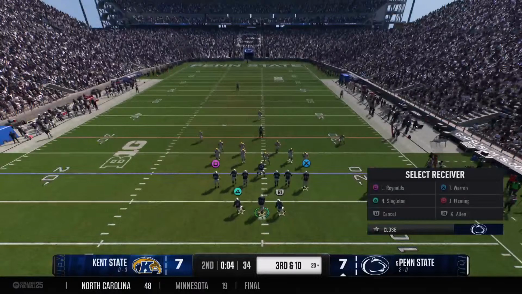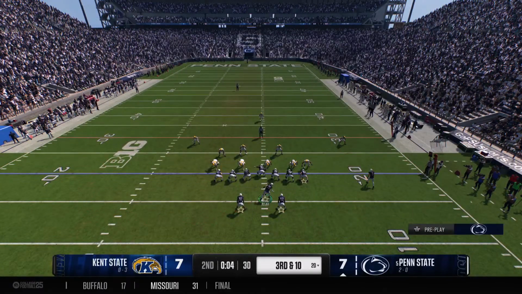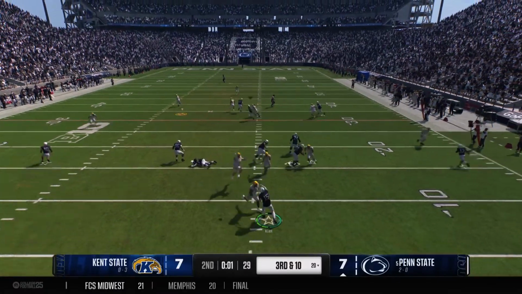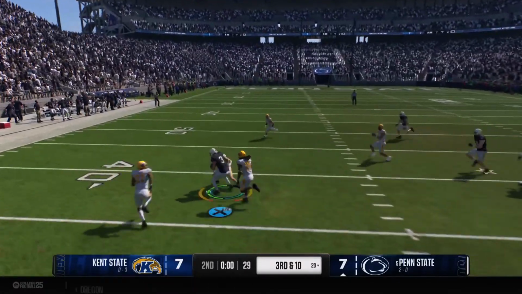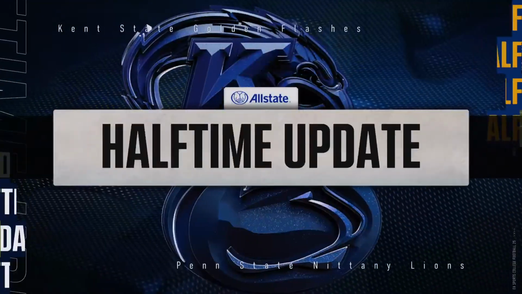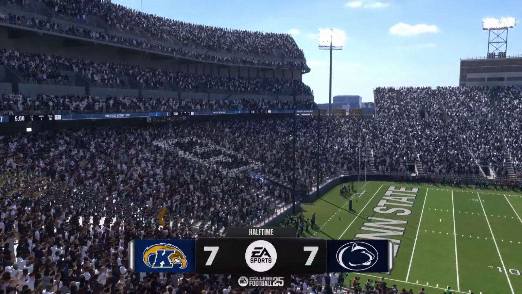This defense is heating up. They got an interception in the last possession. You could tell breaking on the football really, really well, seeing where the quarterback's throwing it, going to try to get it. Got another hand on it, almost had another interception. They finally make the stop, but that one will make those halftime stats look a little nicer as we head to the break. First half in the books.